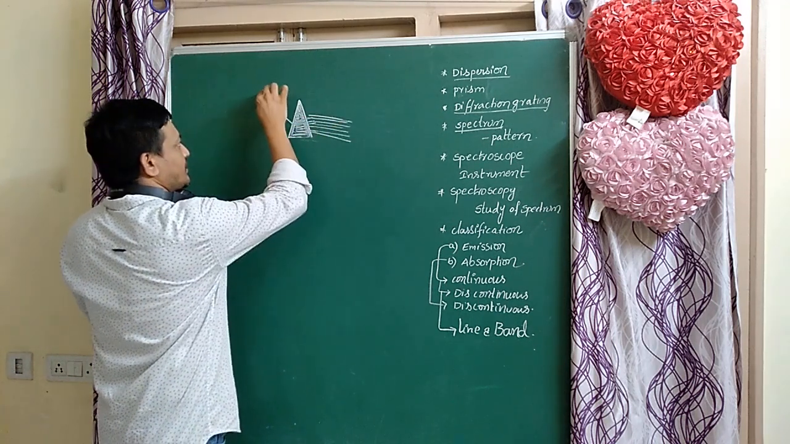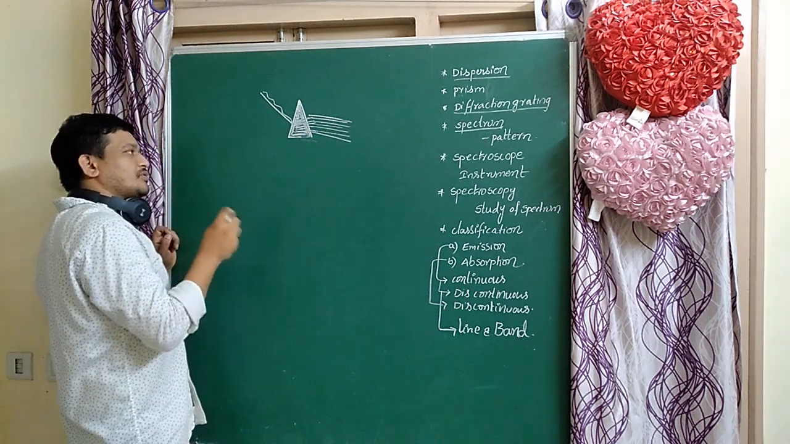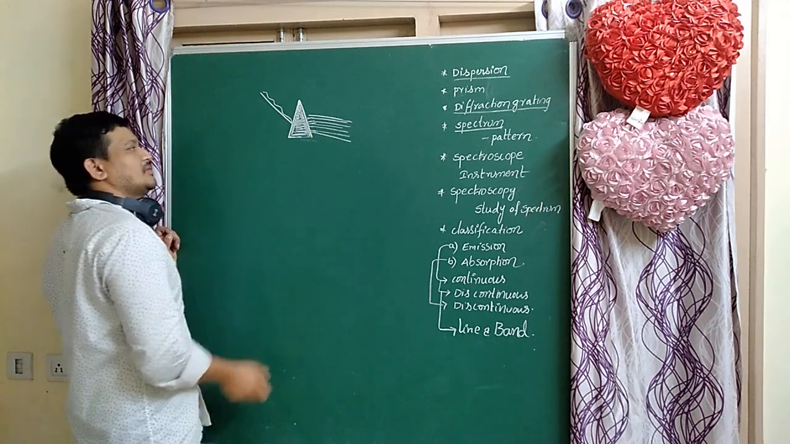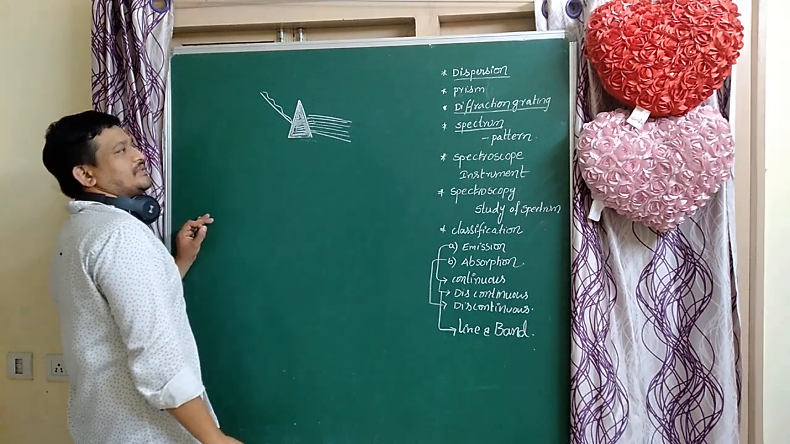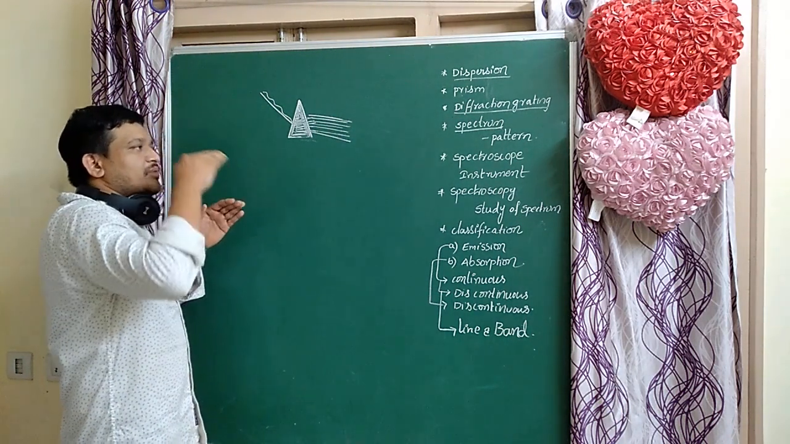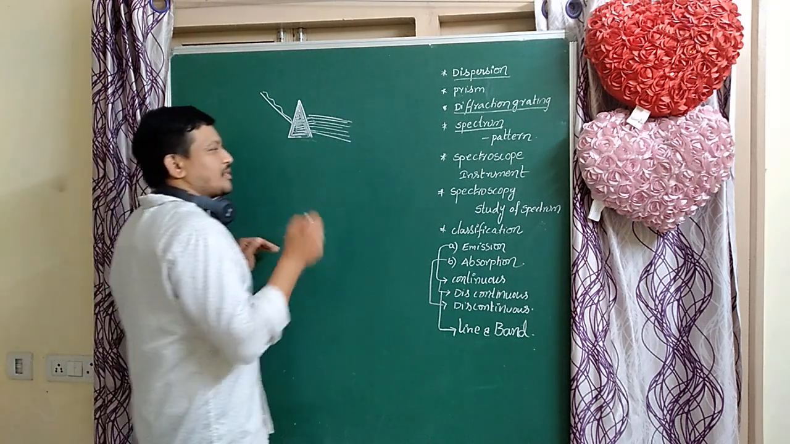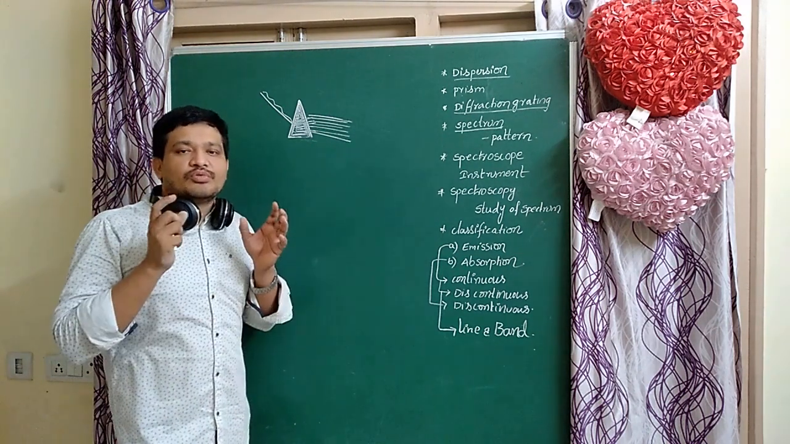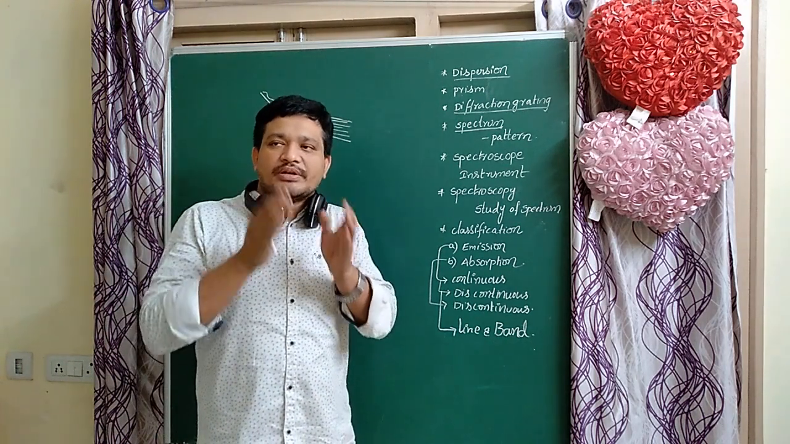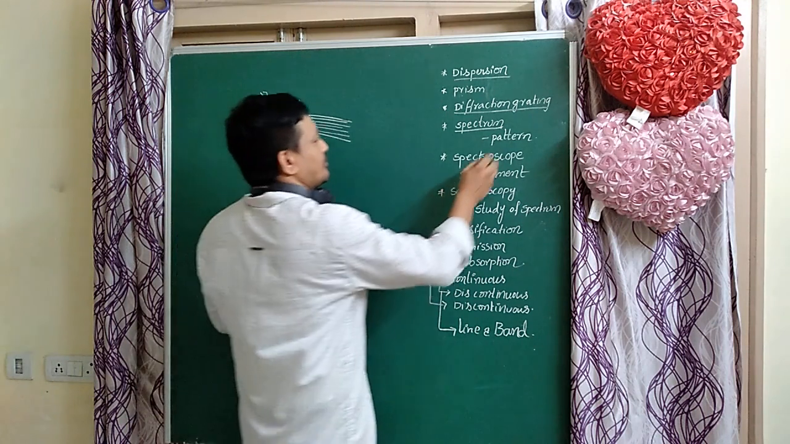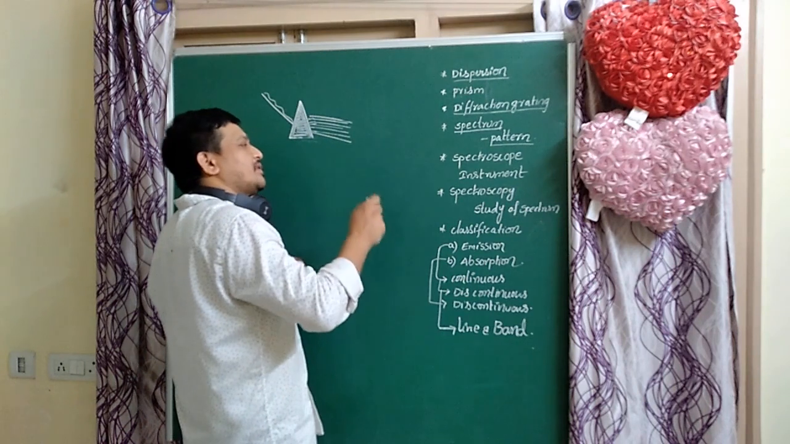So when white light passes through the prism, the splitting or separation of wavelengths is possible. That is called dispersion. The wavelengths are arranged in one particular order. Arranged in a particular order, that is called a spectrum. A spectrum is nothing but a group of wavelengths or group of frequencies, a pattern of radiation.